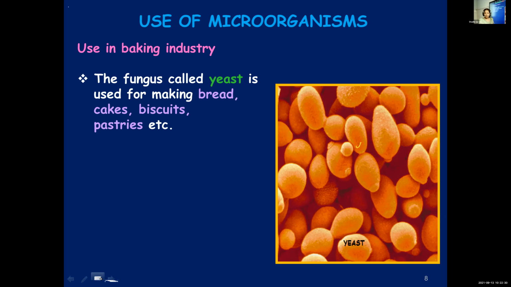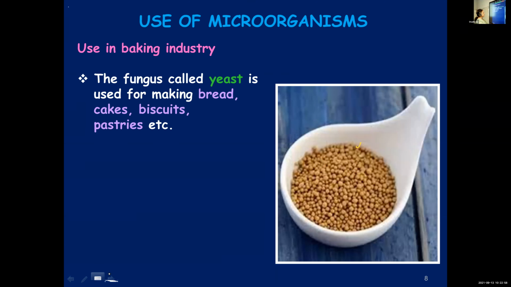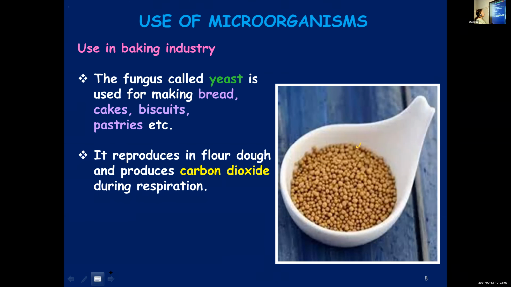You get it in powder form, granule form, and once they get all the right conditions, they will multiply. So when yeast is added to a slightly warm, lukewarm sugar solution, it will start multiplying, and it is used for the preparation of appam, wine, cake, so many food items at home, and even in the baking industry, it is used for preparing bread, cakes, pastries, biscuits, etc. Here you can see the granule form of yeast. It reproduces in flour dough.